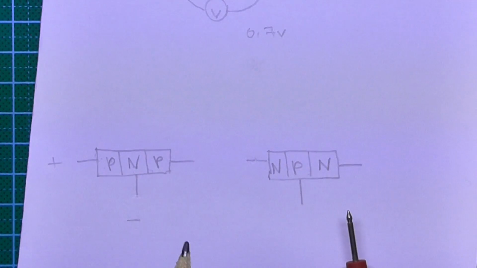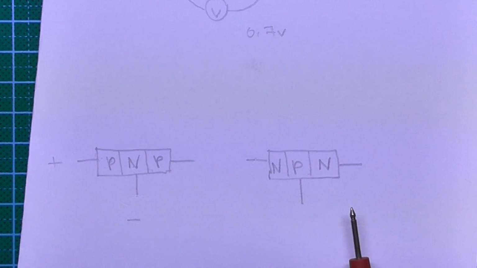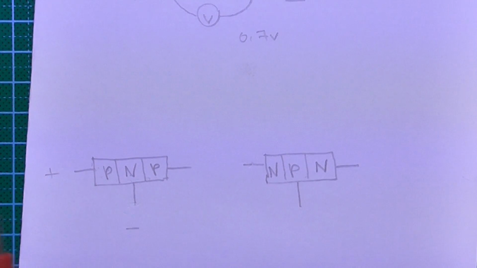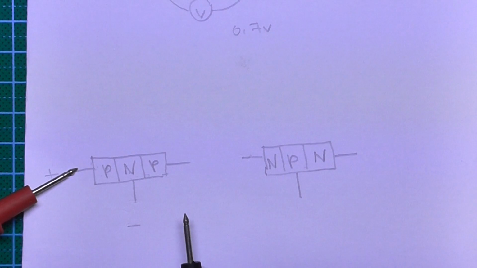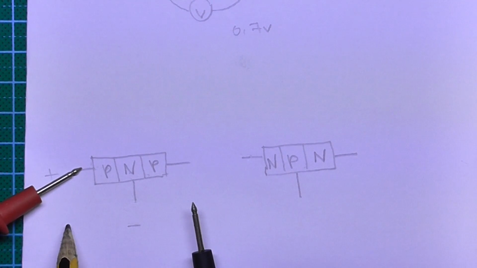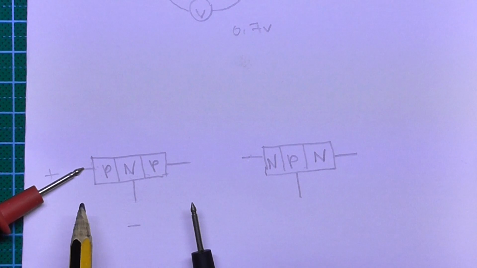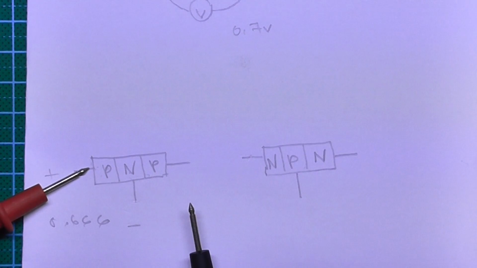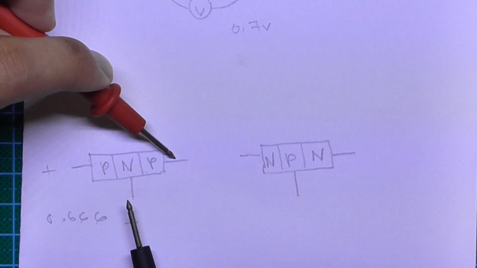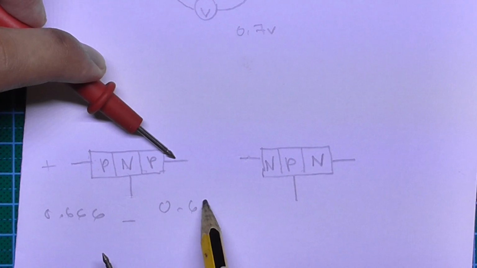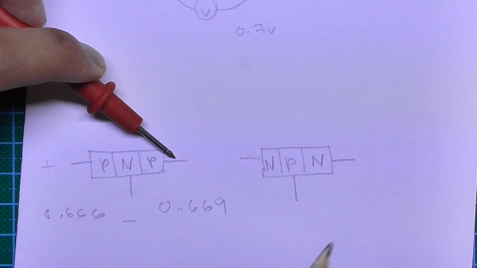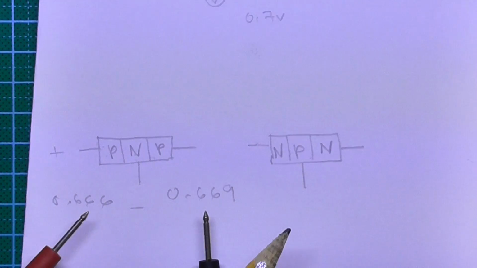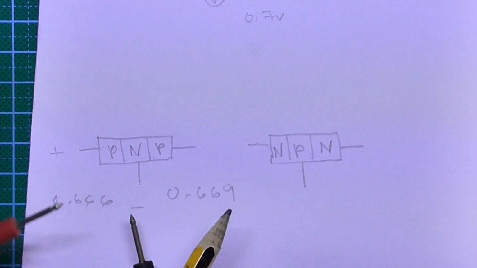So how do we know which one is the emitter and collector? It's actually quite easy. When we measure, let's say this pin right here, we will get a forward voltage drop reading of about 0.666, and on this pin we will get somewhere around 0.669. The value is not really large, but there's a significant change.